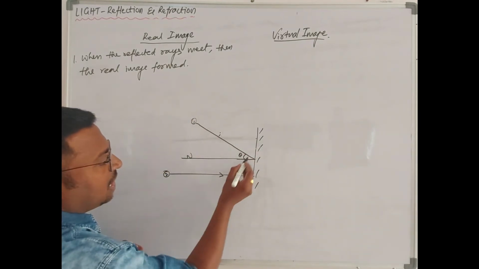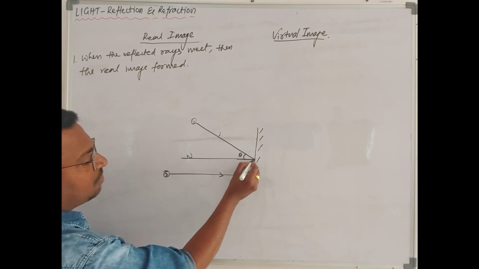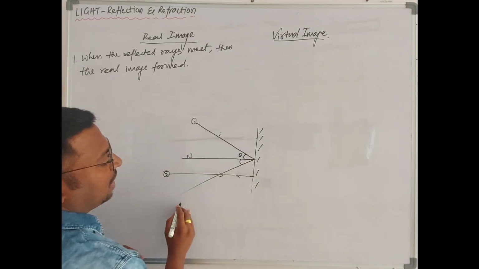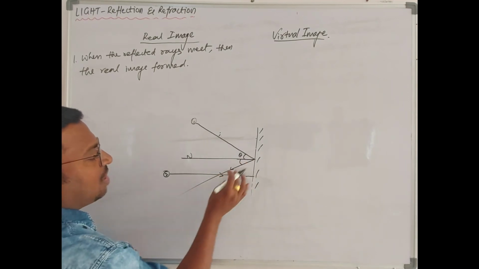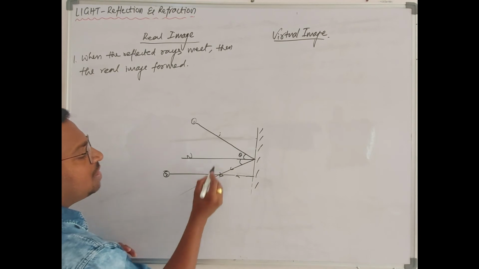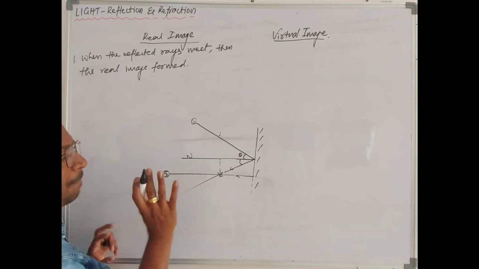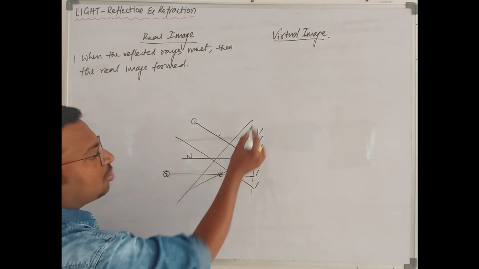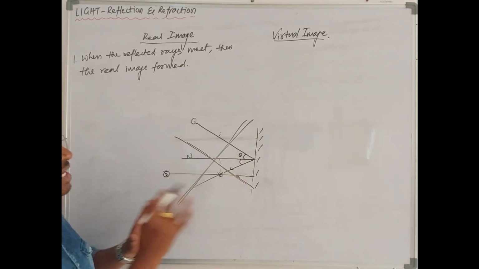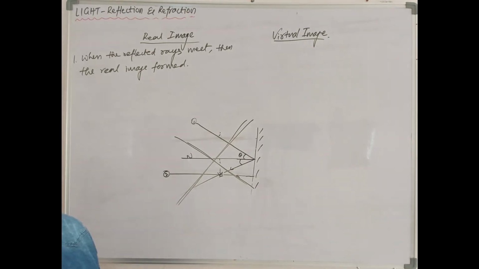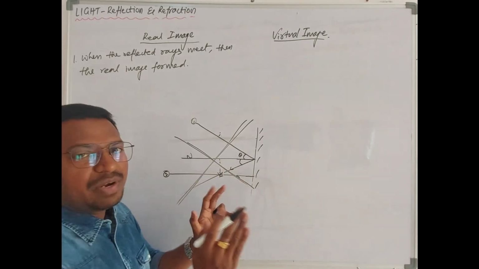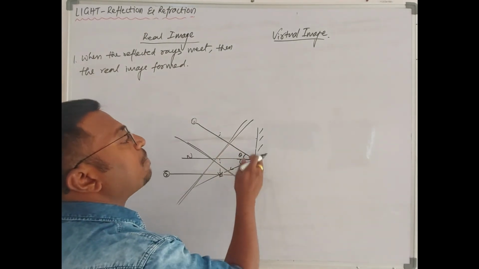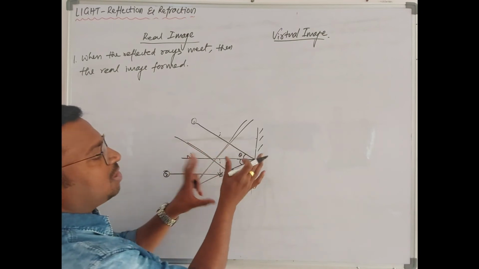But the first ray reflects back with an angle R equal to angle theta. Where these two rays meet, there the image must form. But this is not possible with a plane mirror, so this illustration is wrong, because a plane mirror does not form any real image. The image formed by a plane mirror will be behind the mirror.